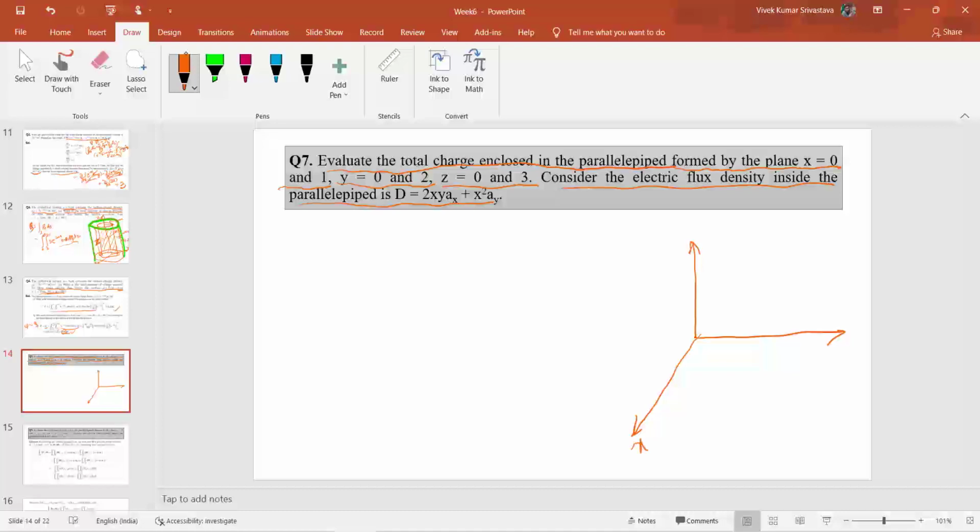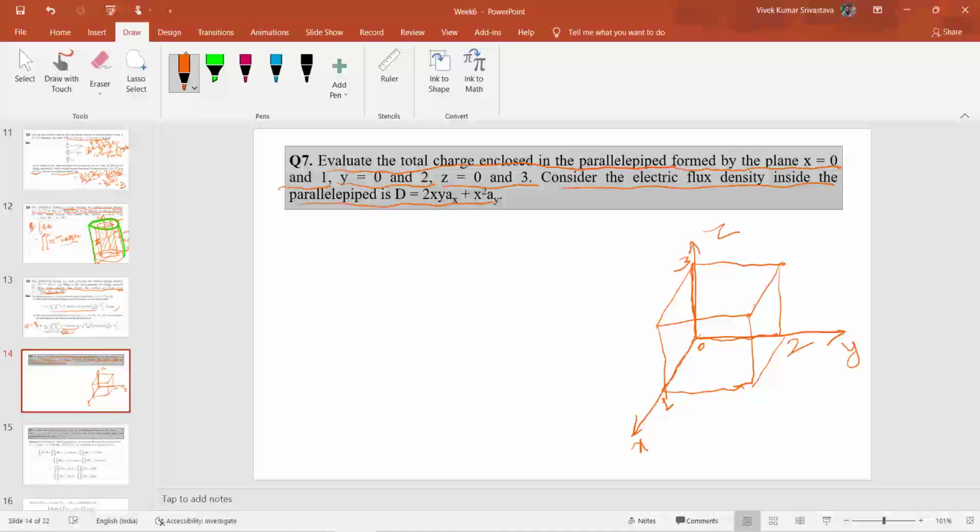So suppose this is my x, this is my y, this is my z. So x starts from 0 till 1, y starts from 0 till 2, and z from 0 to 3. So this is how my parallelepiped will show in the coordinate system. So this will be from 0 to 1, 0 to 2, and 0 to 3.